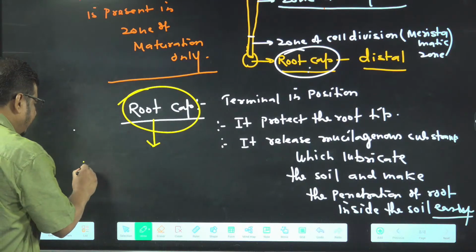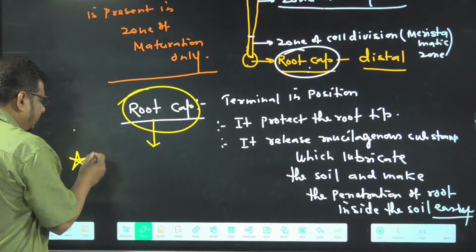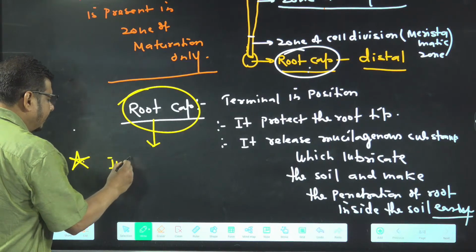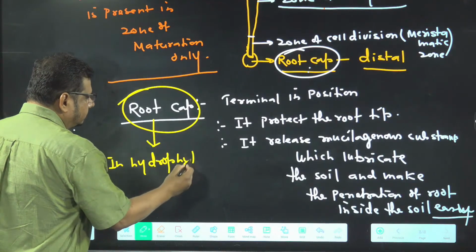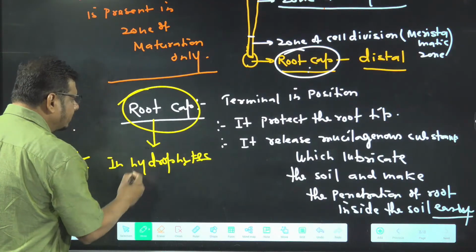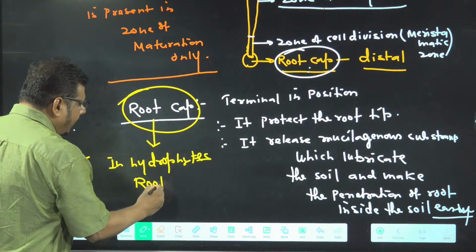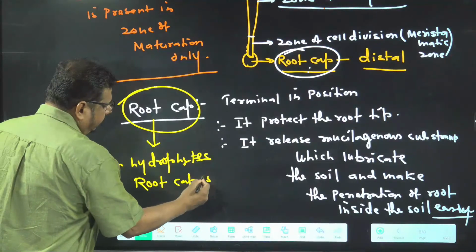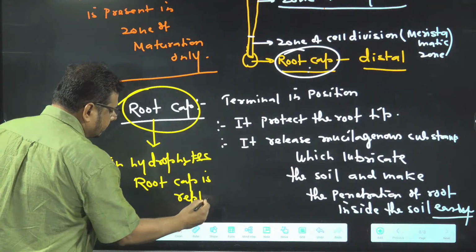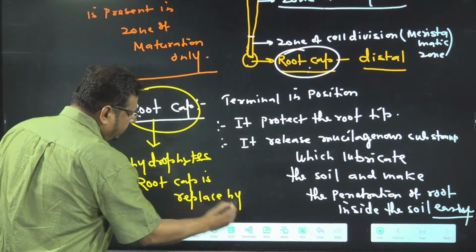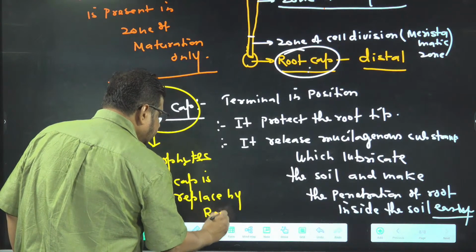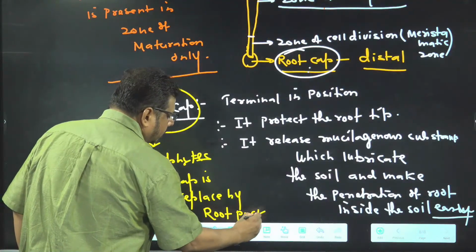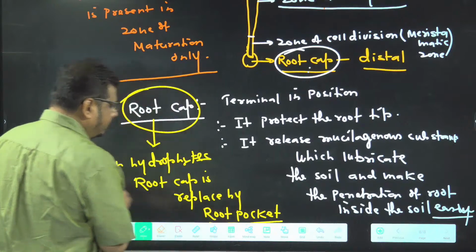You can write it with a star. In hydrophytes, the root cap is absent. It is replaced by root pocket.